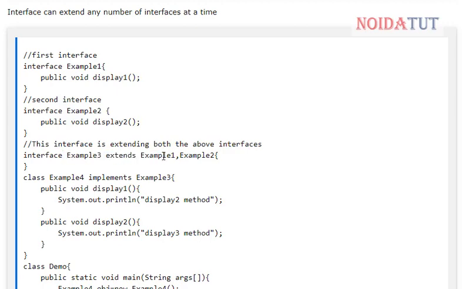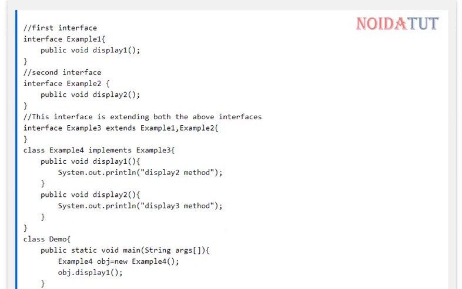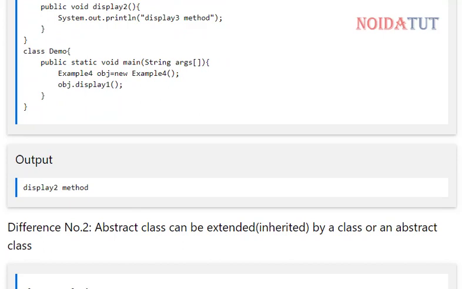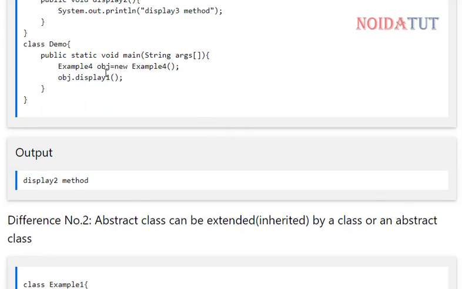We are extending two interfaces. That means two interfaces are being inherited by the same interface. Now in this we have example 4, a class implementing example 3. In this we have a function, then in the same class we have another function display2. Then we have a class demo under which we have the main function. Then we are creating an object of example 4, obj, and then we are calling the function of the object, display1.